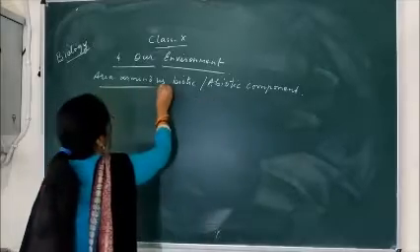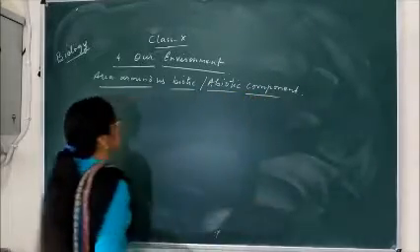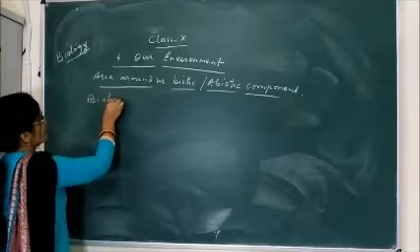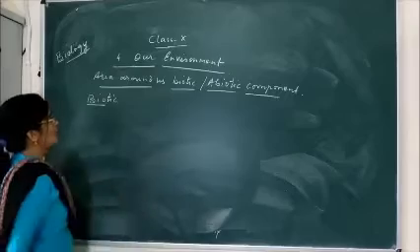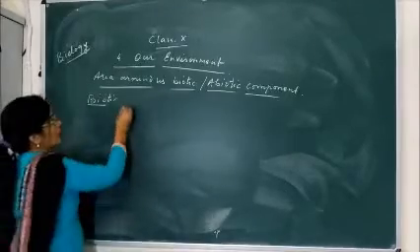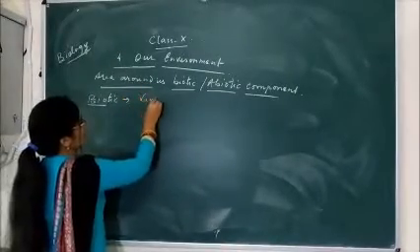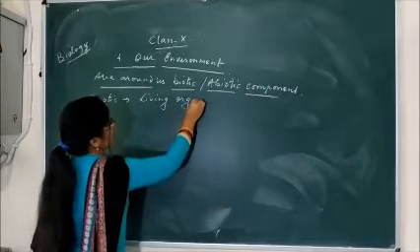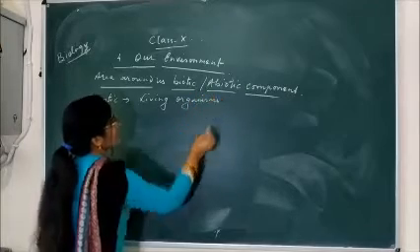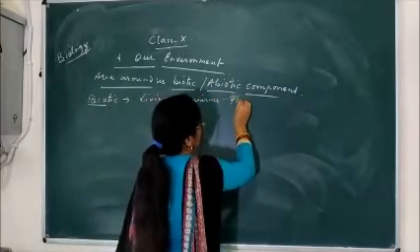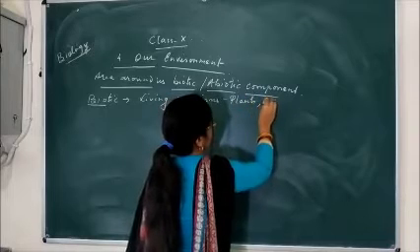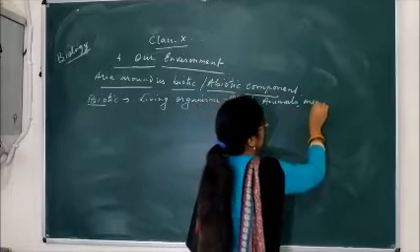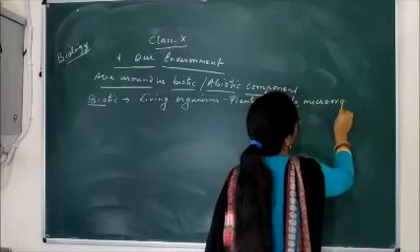Now if we study what is biotic component and abiotic component, you all know biotic is derived from the word bio. Bio means which have life. All the living organisms constitute the biotic component, like plants, animals, microorganisms, birds, and all.